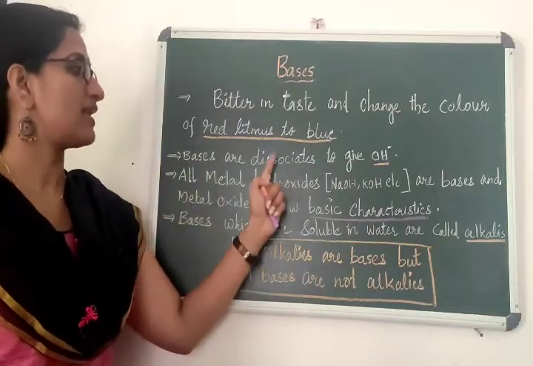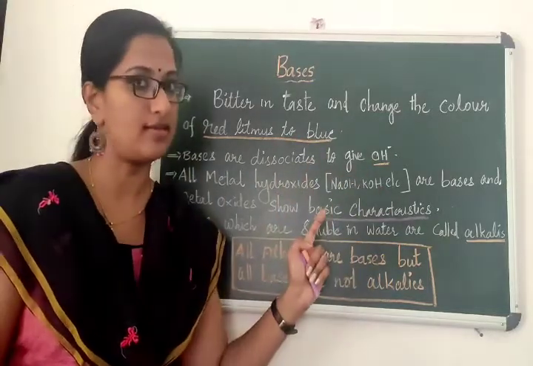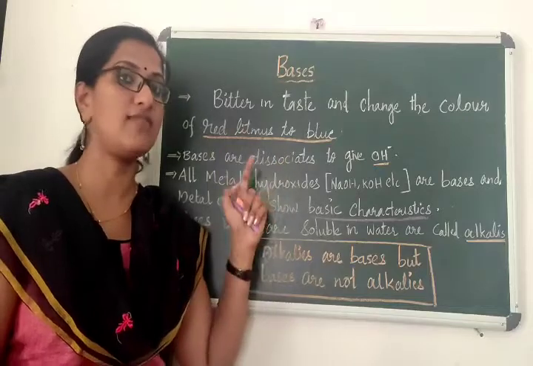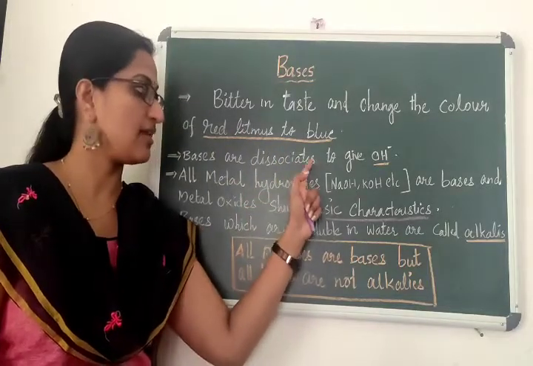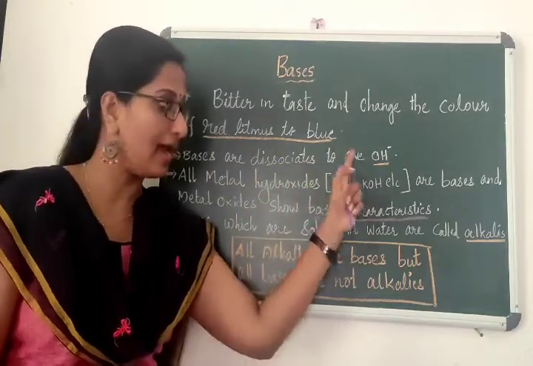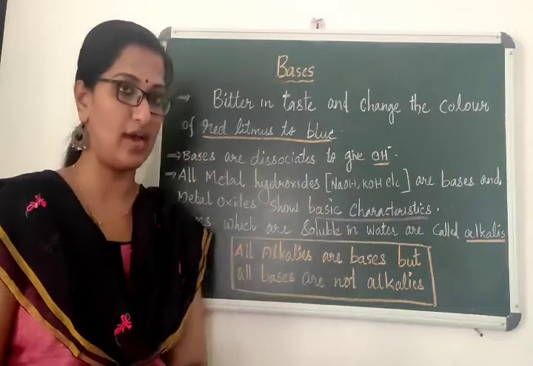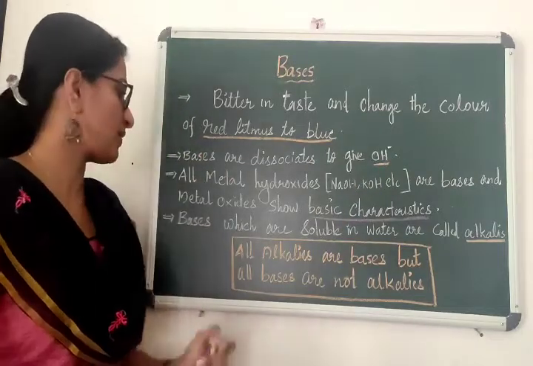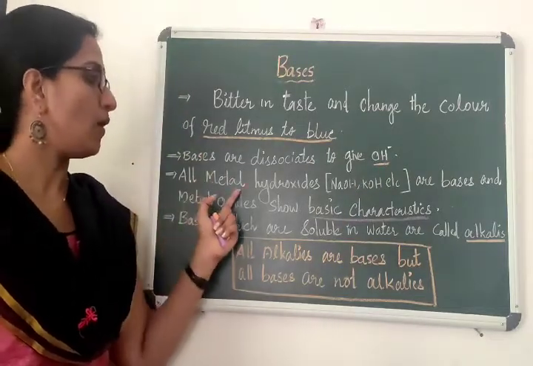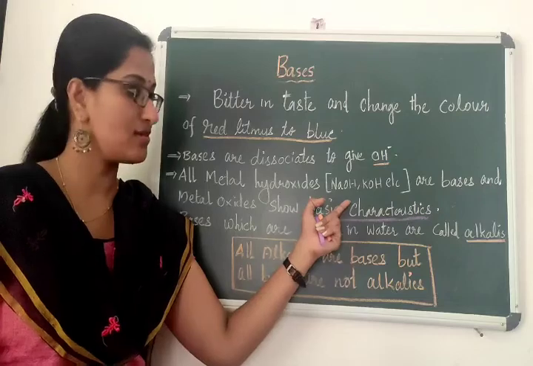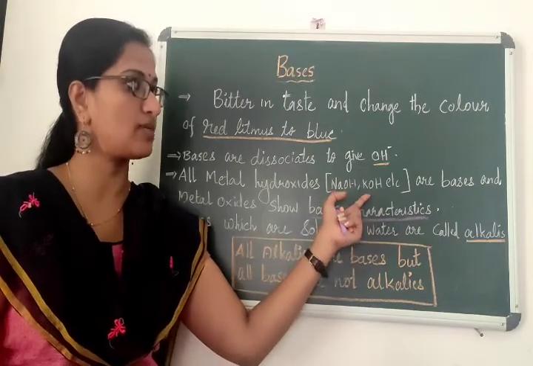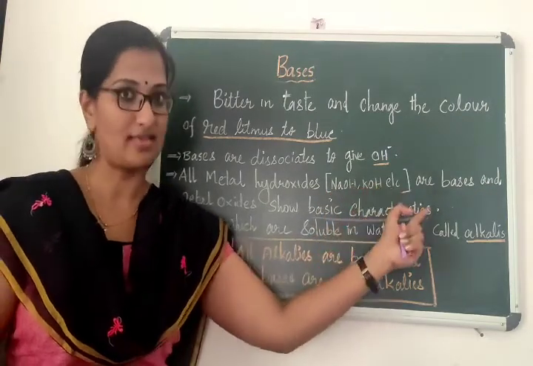Bases dissociate to give OH minus. Acids dissociate to give H plus ions. Bases dissociate in water and produce hydroxide ions, OH minus ions. The next point: all metal hydroxides, like sodium hydroxide, potassium hydroxide, etc., are bases.